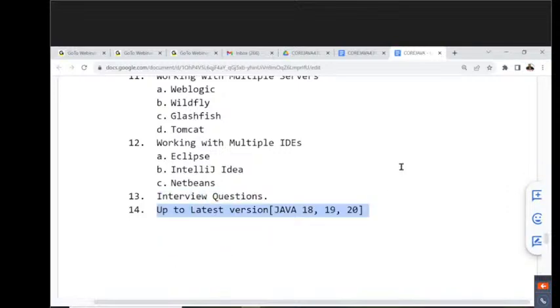What version of Java are we going to cover here? Up to the latest version of Java, we are going to cover. No need to think, no need to have any second thoughts. Up to Java 20 as of today, we are going to cover inside the classes. Okay, right, sir.